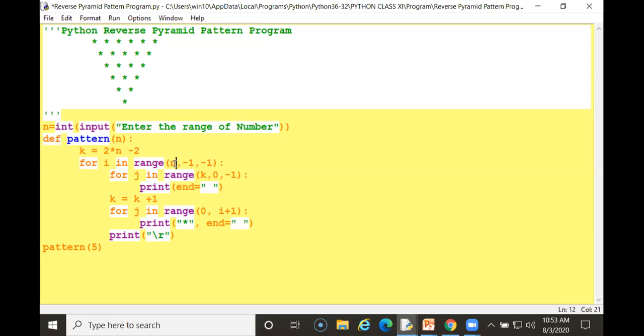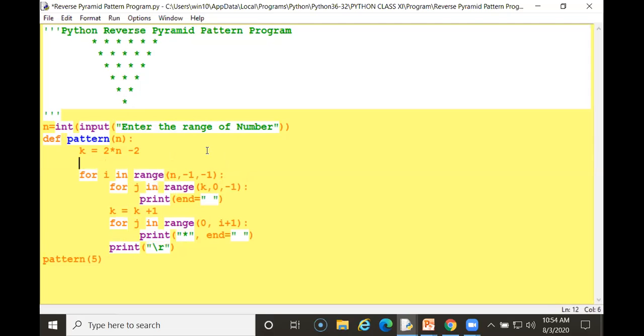This range I am inputting here, comma -1. -1 means first it will take whatever I input here, 5, 6, 7, 8, 10, then it will decrease, and in the end it will print 1. So this line is for this. This is the outer loop. This is also called the outer loop.